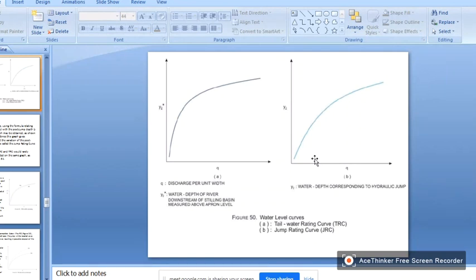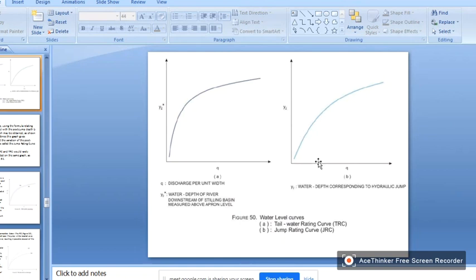So what is the tailwater curve? This is the tailwater depth versus discharge, for a particular discharge. And Y2 is the post jump depth. After the jump occurs, what is the depth of water? That is versus Q. Let us say for a particular Q, 10 meter cube per second, what is Y2 star, and what is Y2?